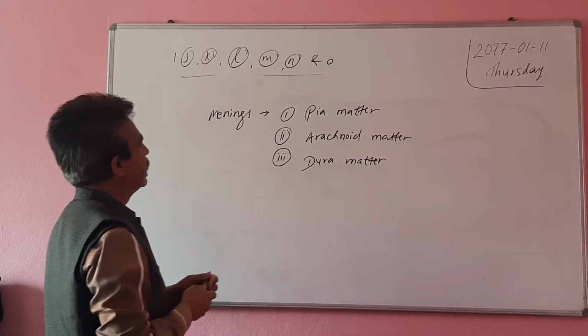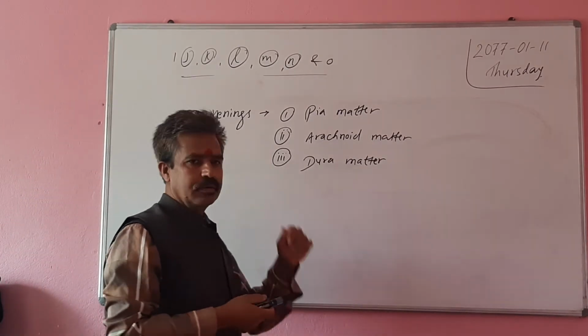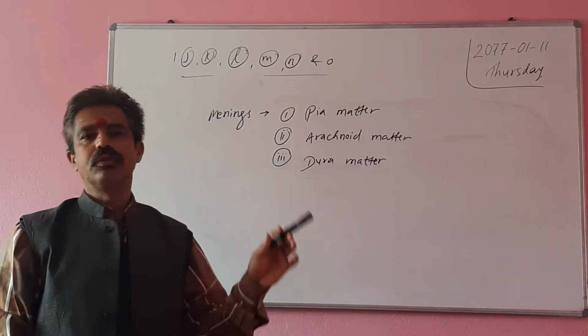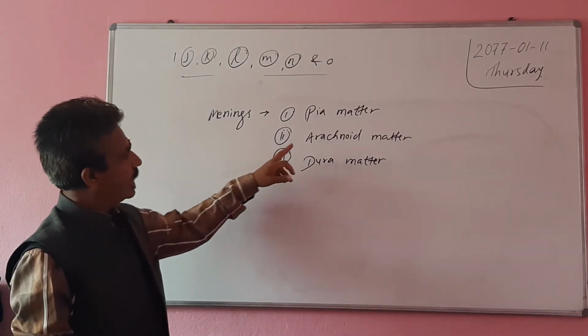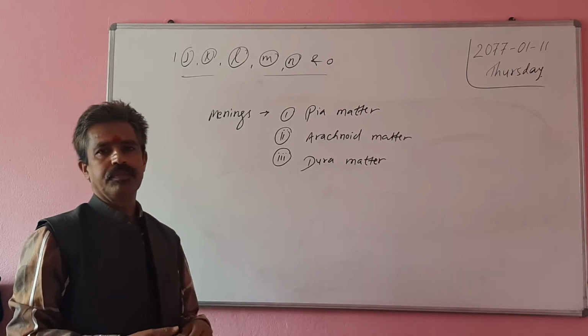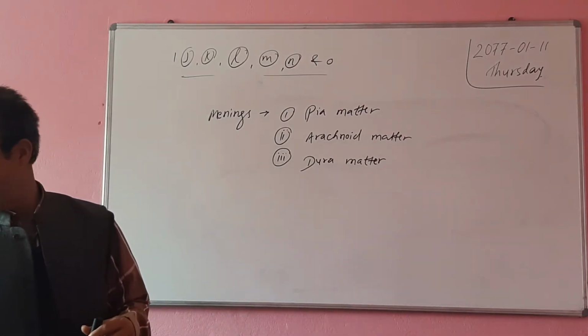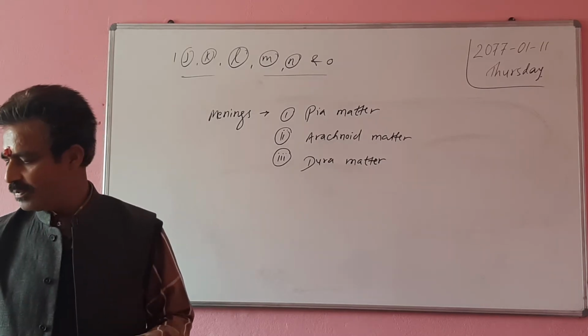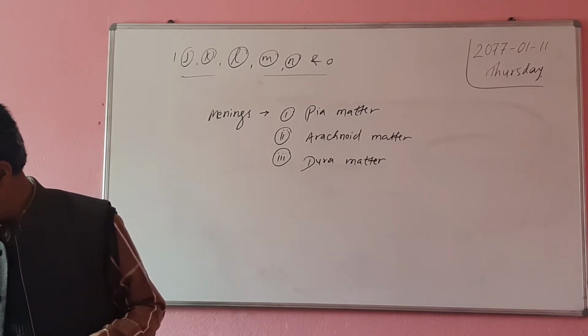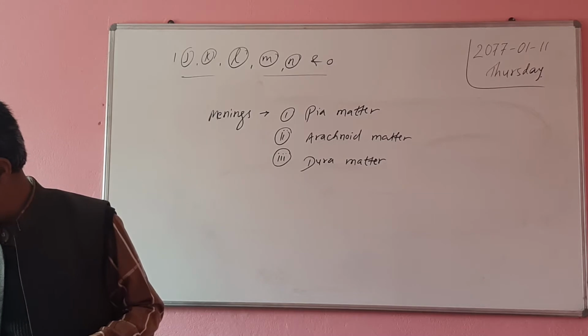So these are the three layers of meninges. They cover the brain. In between the arachnoid mater and dura mater, there is a fluid. What is the name of that fluid? Cerebrospinal fluid, CSF.